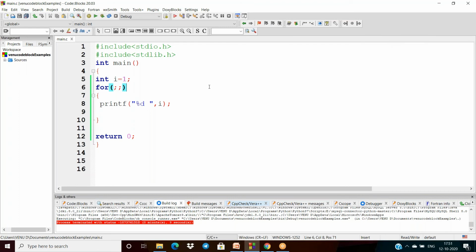Okay, and now the for loop with two semicolons, but I am using a proper increment. First of all, I am printing i.